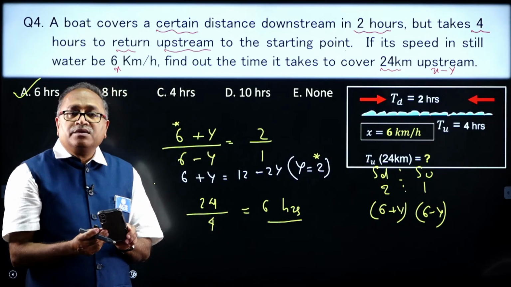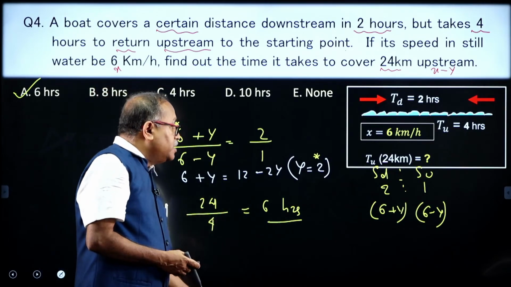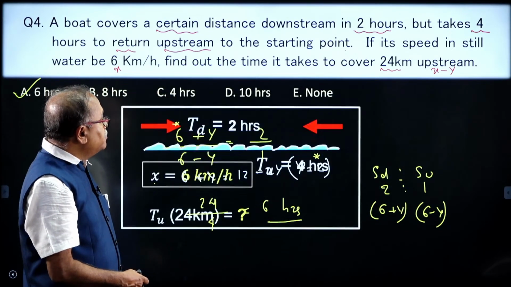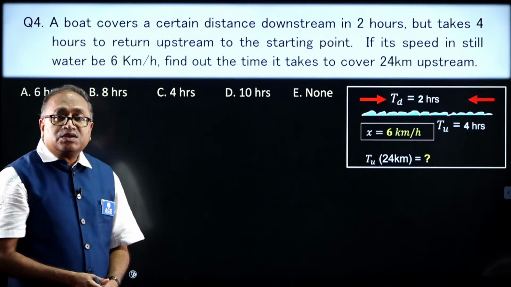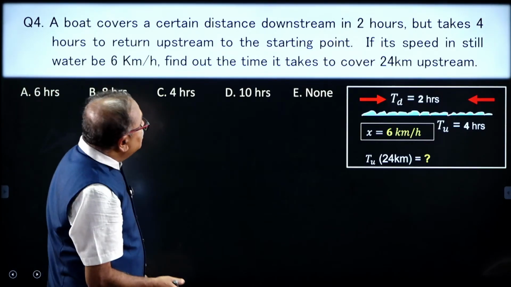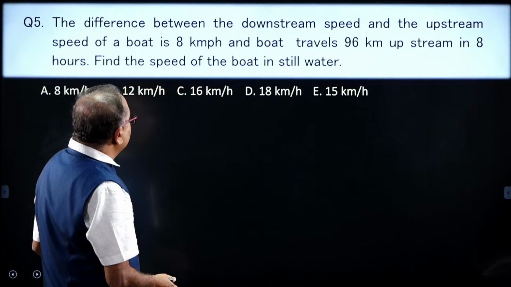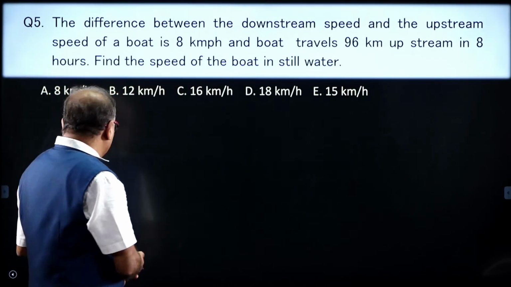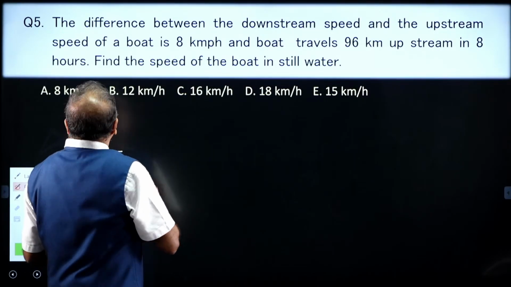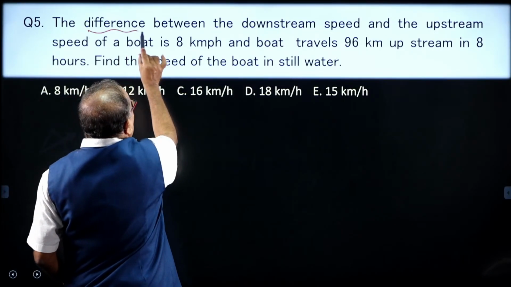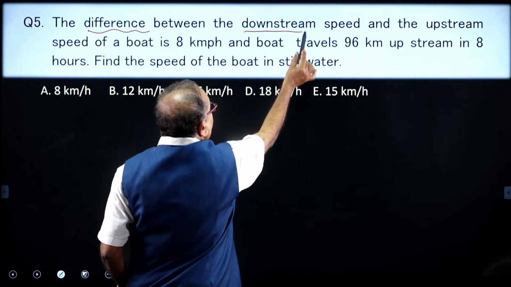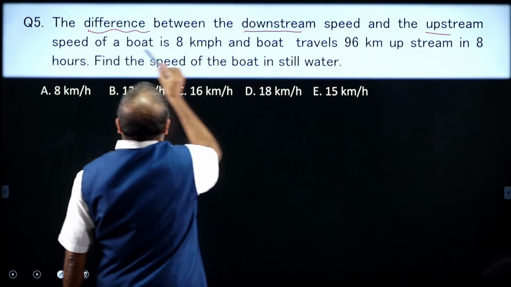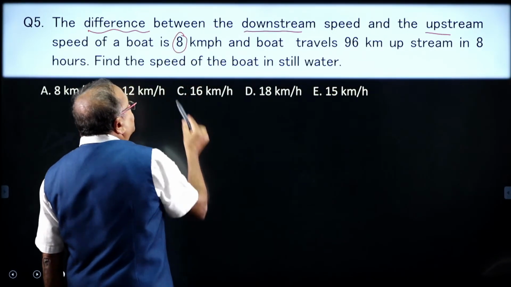Are you understanding? Okay. Let us take the new question on the board, which is this one. We already answered the previous question. Now, this is the question on the board. Let me read the question here. And what is the question? The difference between the downstream speed and the upstream speed of a boat is 8 kilometer per hour.